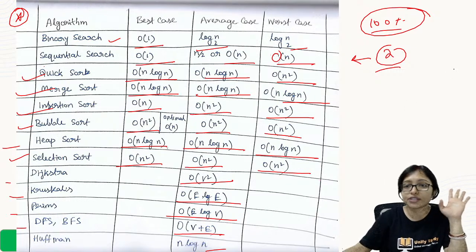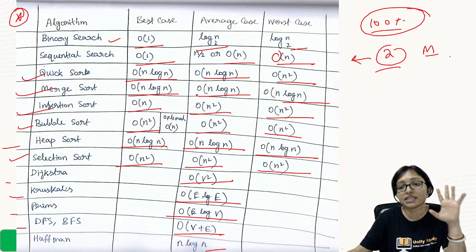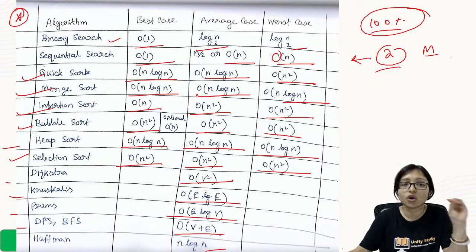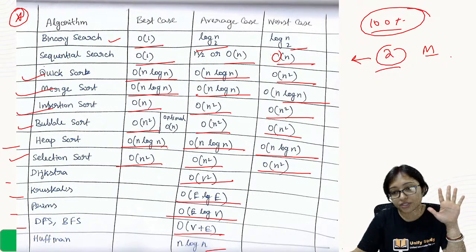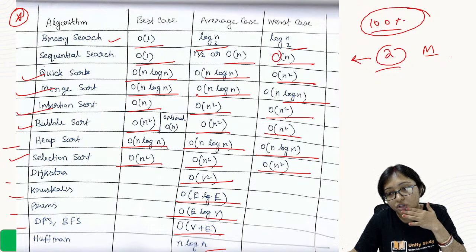Clear, must do it. 2 marks is confirmed from here. Matching type question is always coming. Must do it. Ma'am, from a sorted array we prefer insertion sort, and from an unsorted array quick sort.